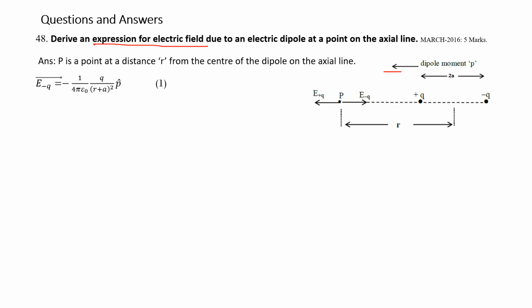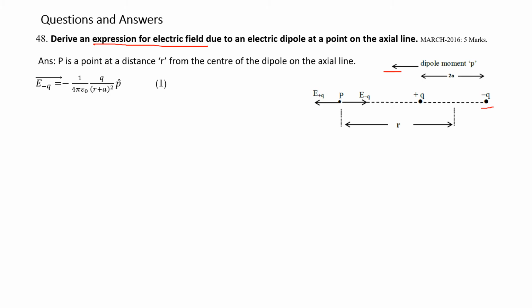We know from the definition of electric field, the electric field due to charge minus q is given by 1 over 4 pi epsilon naught into q divided by (r plus a) whole square.